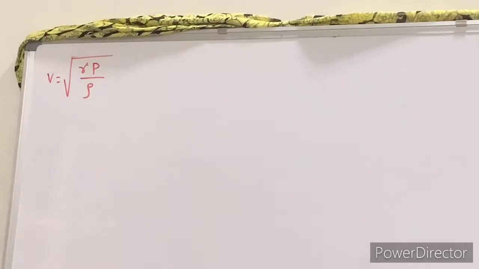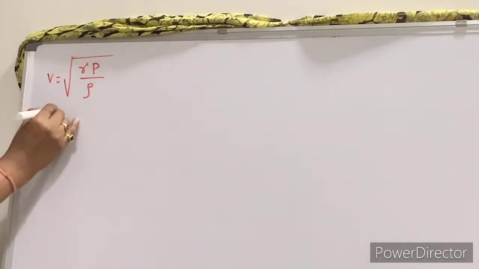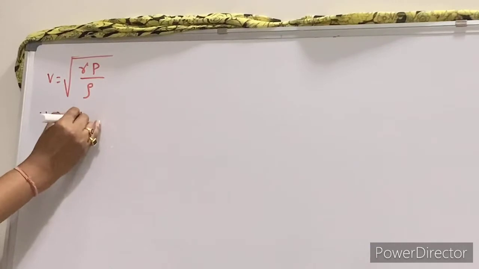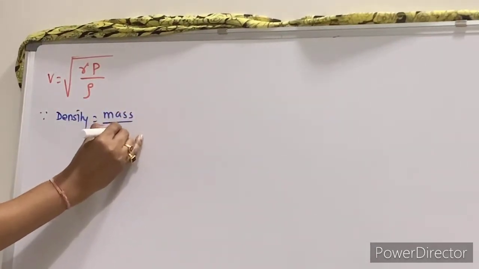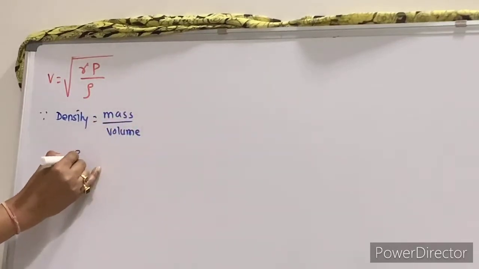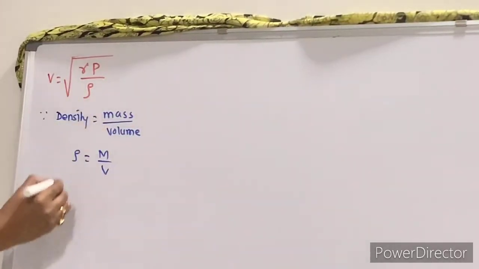Now just convert this density. Actually, whatever part I am doing now is not there in your book. It is given in higher studies. We know that density is equal to mass upon volume, so I can write density rho as m upon v. I will substitute this value over here.